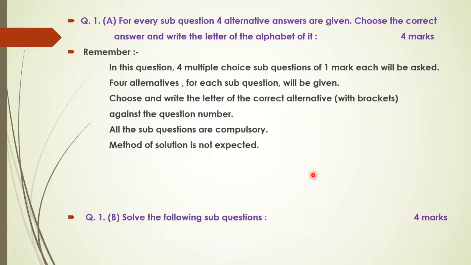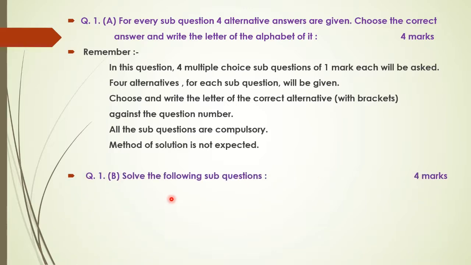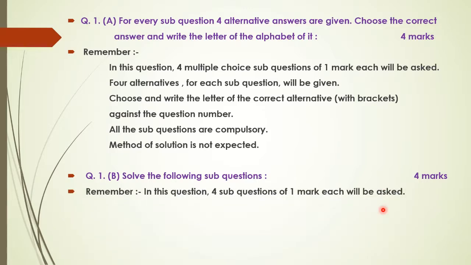Then question number 1b, solve the following sub questions, 4 marks. Here also all 4 questions will be compulsory, 4 questions will be asked and 4 marks are there. That means 1 mark for each question. So 4 sub questions of 1 mark each will be asked. Here all questions are compulsory. Since the question carries only 1 mark, you have to write down the short answer.